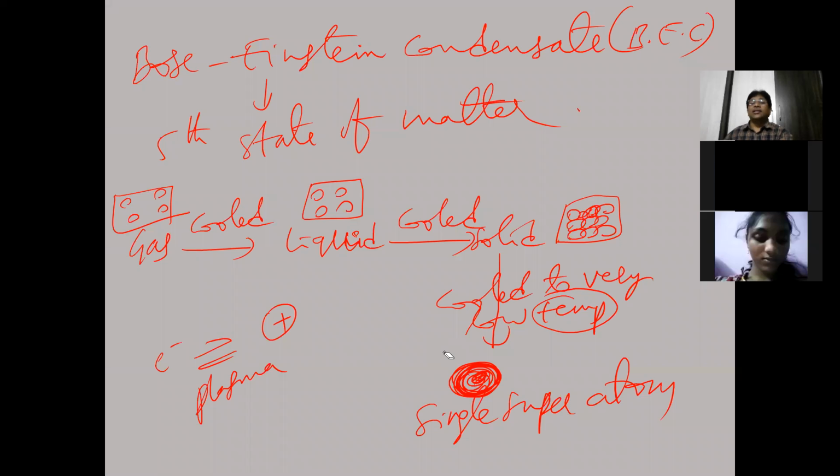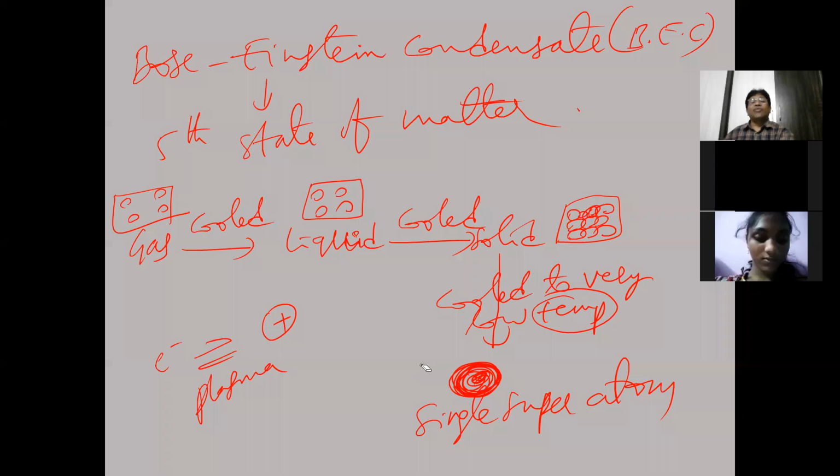And recently, scientists have also discovered a sixth state of matter. If you have free time, you can search for it. The work is still going on. They did not give a complete name for it yet. They are working on it. They have discovered the sixth state of matter recently.